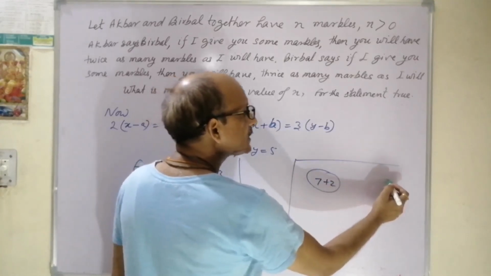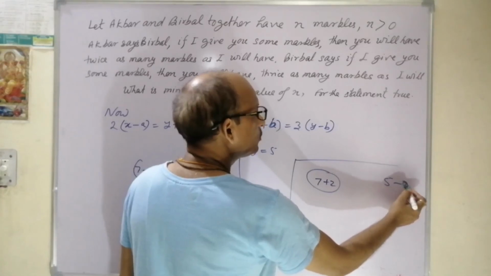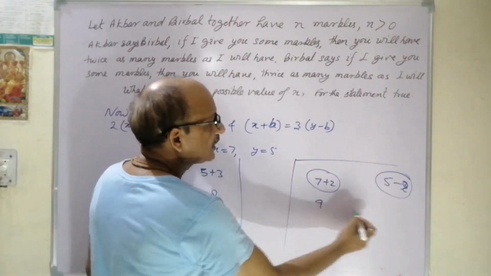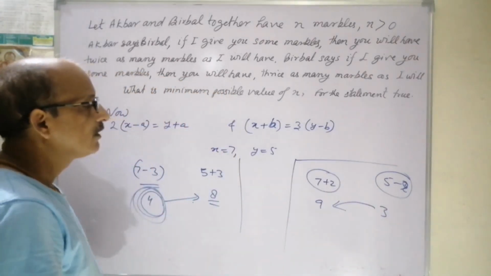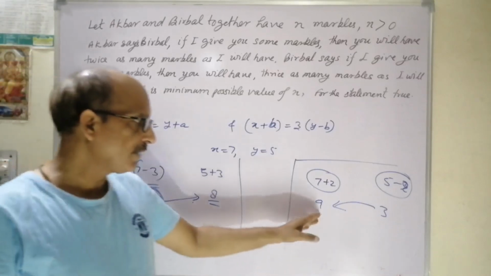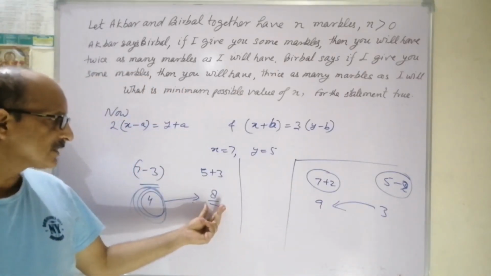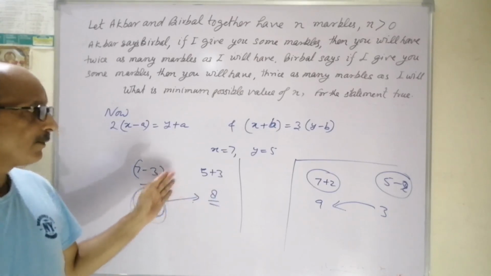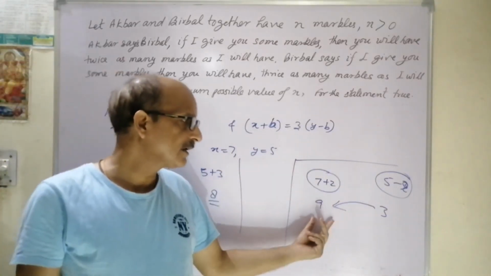And Birbal has 5 marbles, minus 2 is 3. So it is now 9 and 3. Akbar is now having 3 times that of Birbal. Earlier Birbal was having 2 times that of Akbar. When Akbar gives, Birbal becomes twice. When Birbal gives, Akbar becomes thrice.